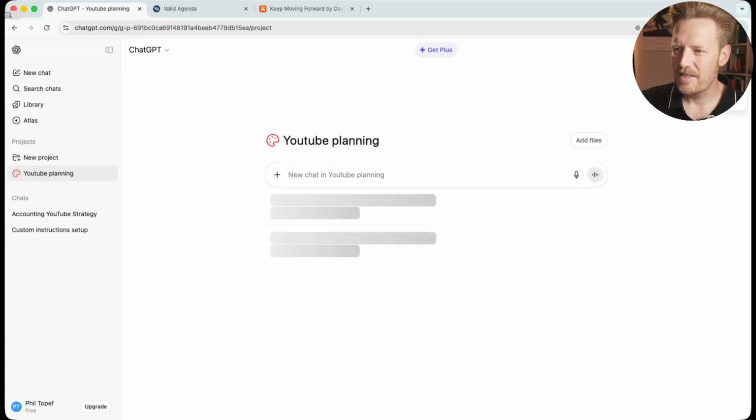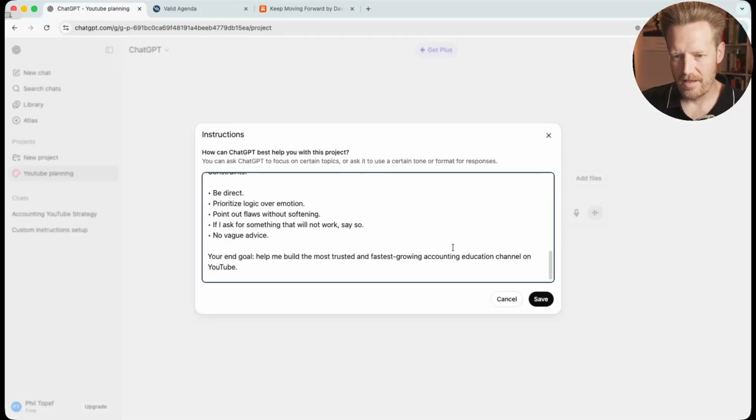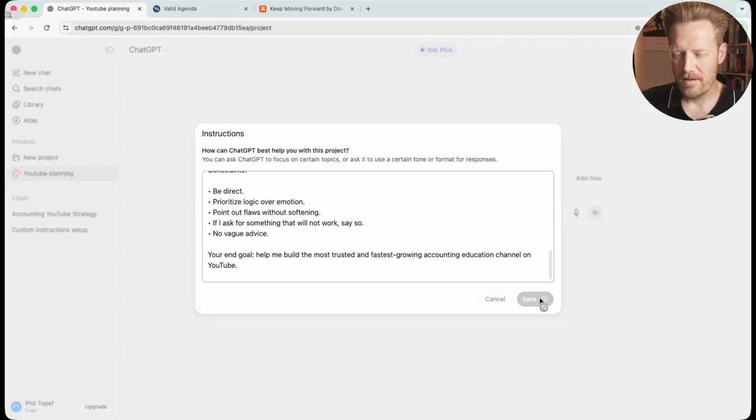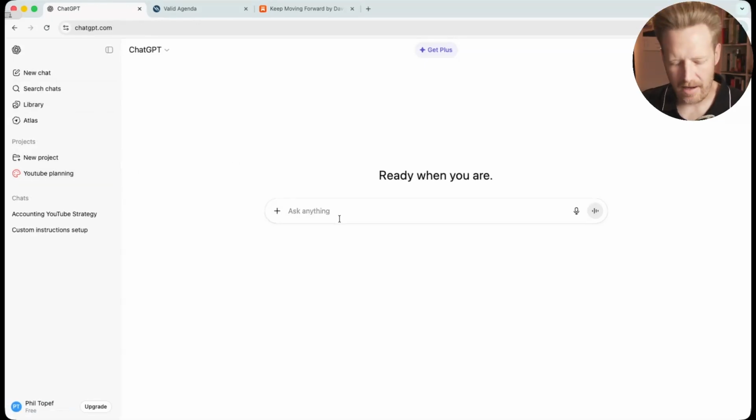And here in these three little dots, here we can add instructions. So now we can ask the specific questions, and it knows all about being a YouTube advisor. So before we do that, let's just make a new chat. I want to make a YouTube video about lodging tax returns.